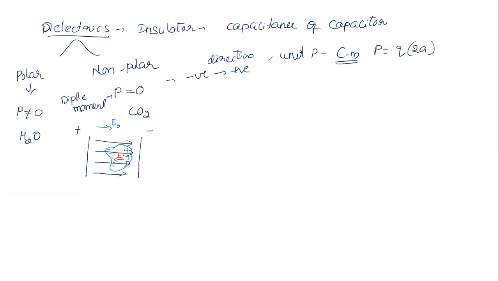Sir, why is it not equal? The main reason is what type of material it is. It is a dielectric. Inside, electrons are not free, they cannot move as they wish. Only on the outer surface will they experience it, and inside also they experience it, but the mutual effects cancel. So the net electric field developed is the applied electric field minus the induced electric field.